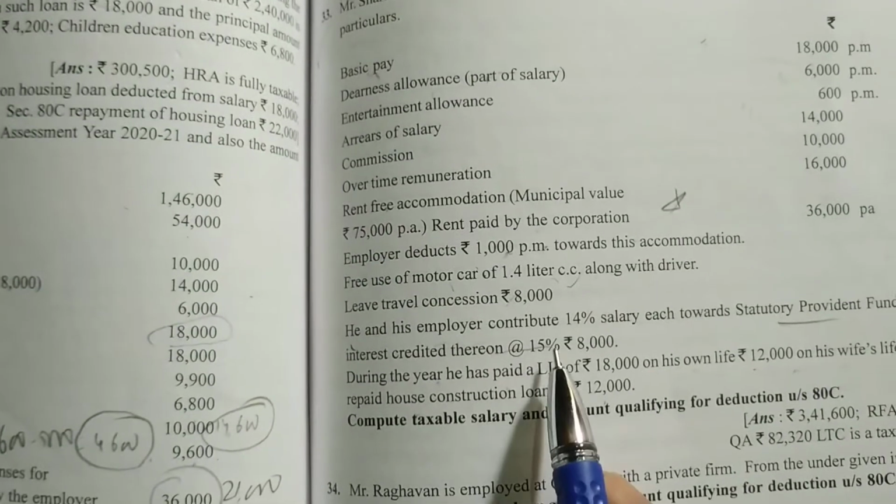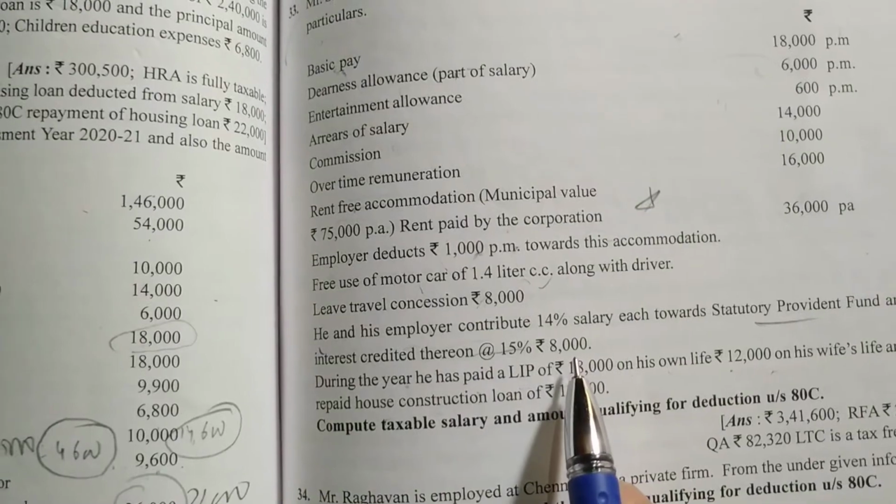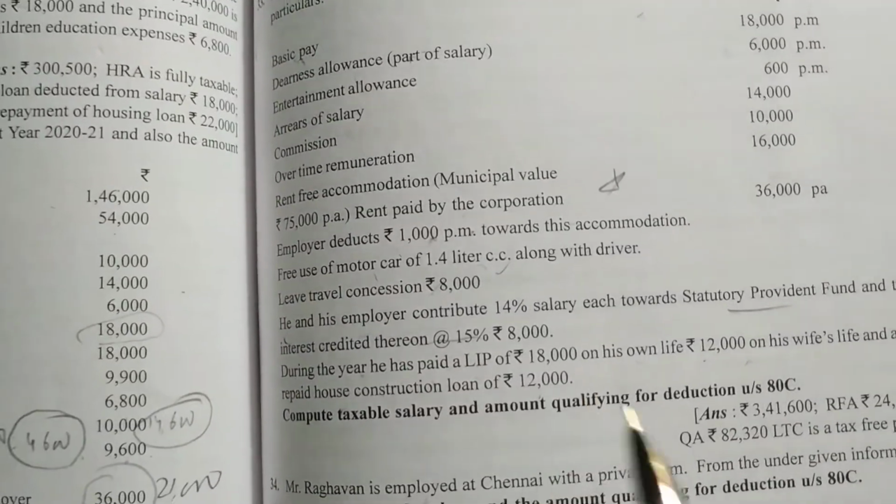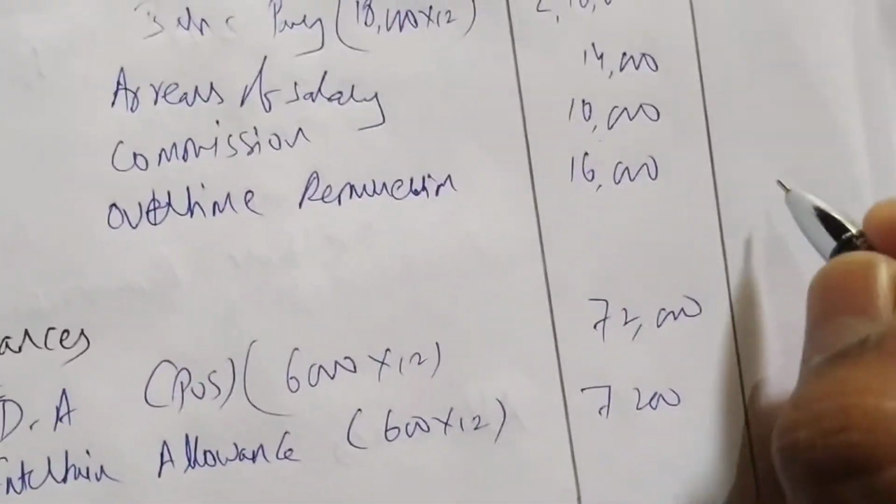Done. Now everything is done. This all is SPF and all, that is exempt from tax. No need of writing. This is all deduction under section 80C. So first we'll find out salary. Gross salary we'll find out first.